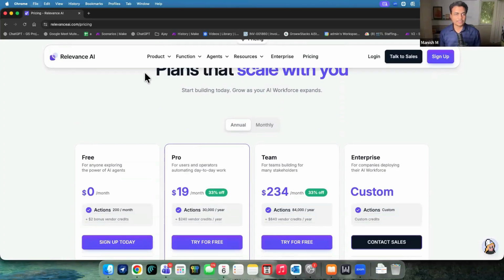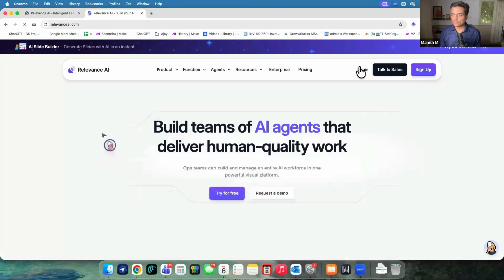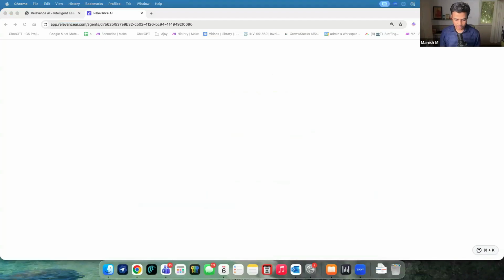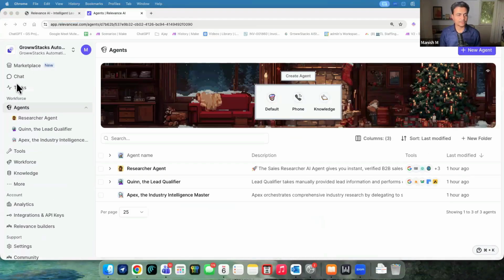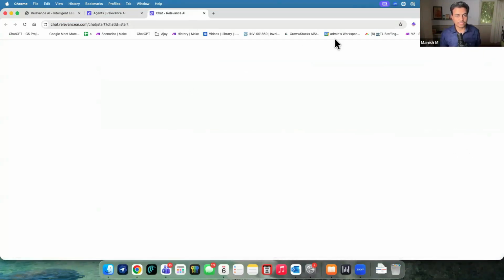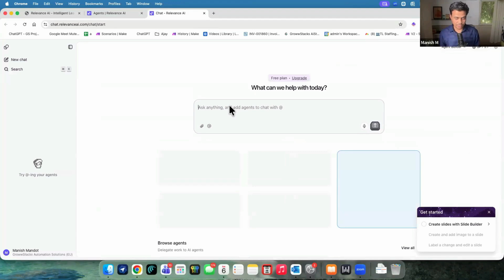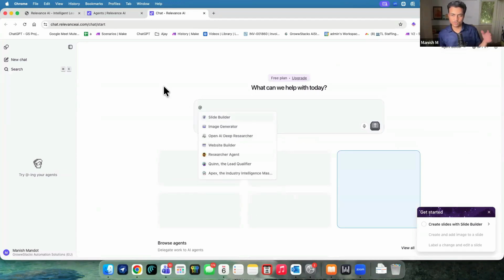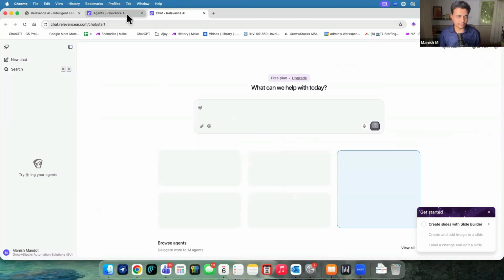Now, let's get into Relevance and let's see. I would like to give you a quick walkthrough of it. How does this entire platform look from the inside? Okay, see here. Basically, it's a native structure where you have your profile, and you have your marketplace where multiple people have presented their agents or published things. Then you have a chat box where you can chat with any of the AI agents which are already built. So let's say if I just type the at sign, I can chat with any agent to get things done, right? So it's a common window to interact with the system.